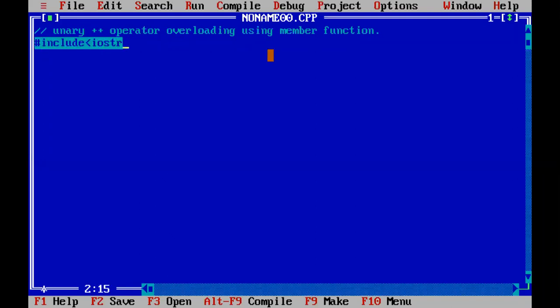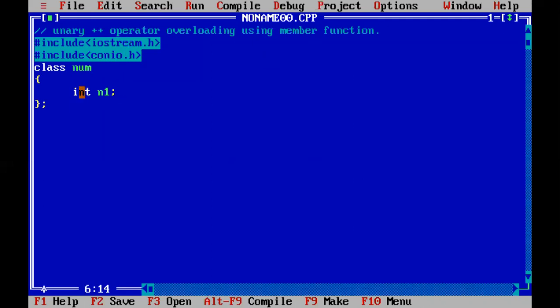Hash include iostream.h. Then next one is hash include conio.h. Then we have to define a class. You can give any name for the class. Here I am taking the name of the class as num. Okay. Next, curly bracket open, close, semicolon. You have to define data members. So here I'm defining data member n1. I'm defining only one data member. It depends on your requirement. You can define as many data members as you want.